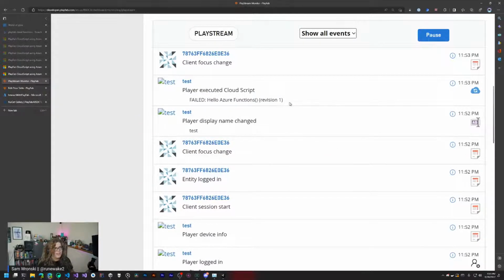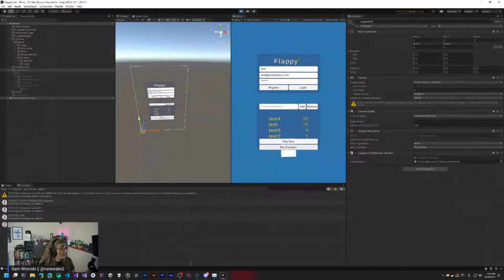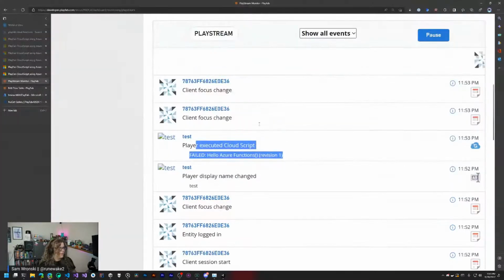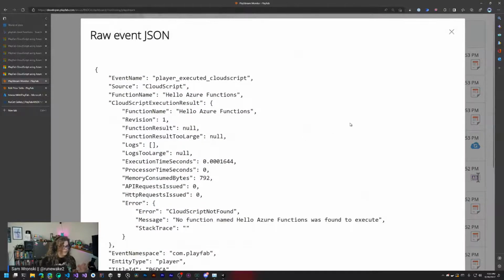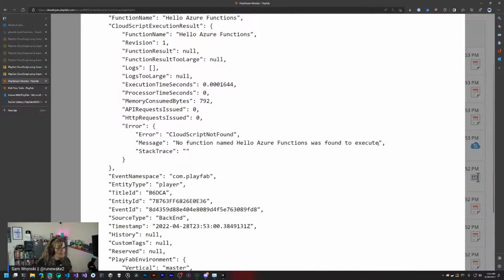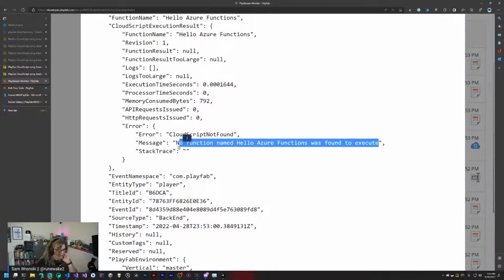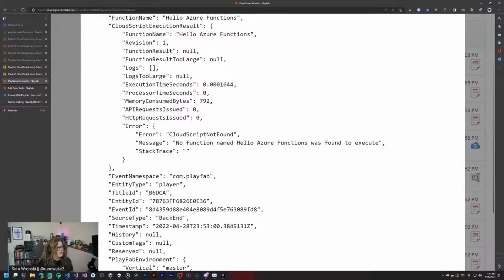It did work. Okay, I'm not sure why this is failing exactly. We didn't get an error here, but we did get an error in PlayFab, so we can check out what's going on. I don't know how to fix this, so we probably won't. But it looks like no function named hello Azure Functions was found. I'm not sure.